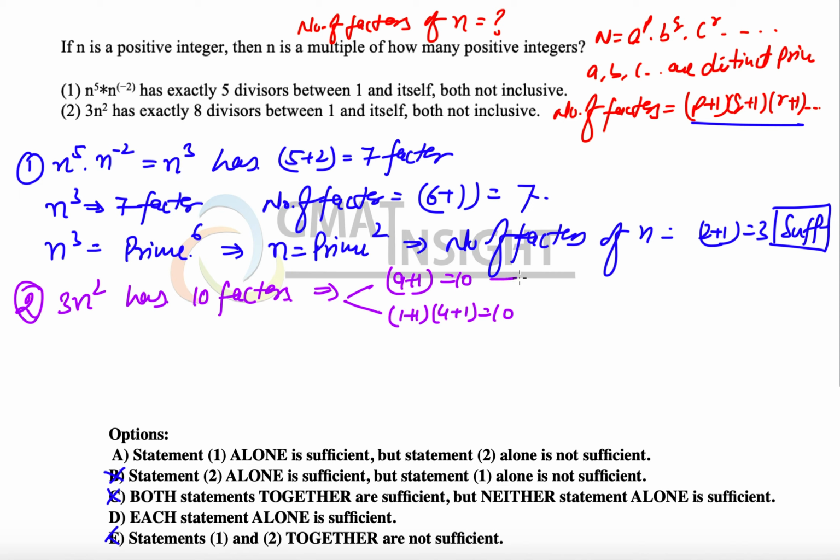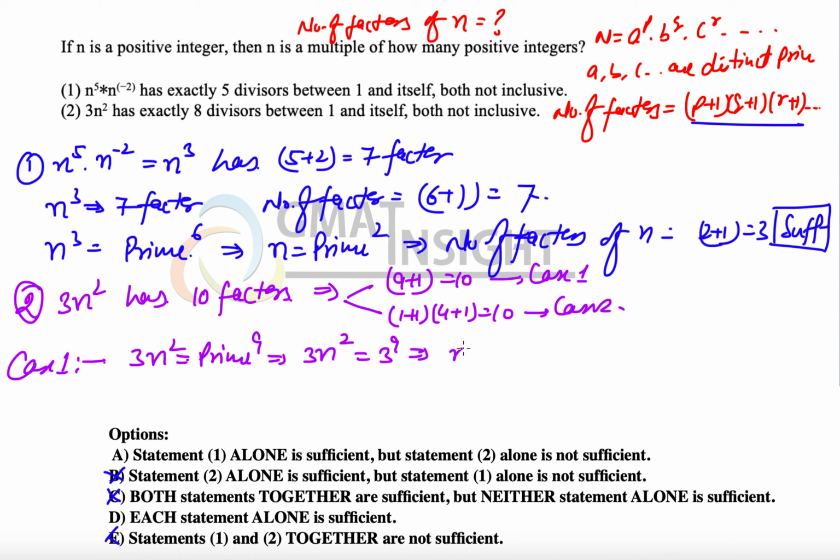Let's call it case 1 and this case 2. Let's consider case 1 here. Case 1 is the possibility in which 3n square should be equal to a prime number raised to the power 9. That is possible only if 3n square is equal to 3 to the power 9, which means n square is equal to 3 to the power 8, which means n is equal to 3 to the power 4, and the number of factors of n in that case will be 4 plus 1, which is equal to 5.